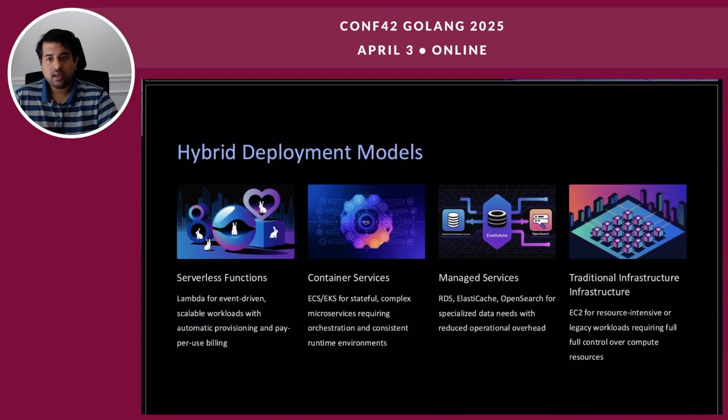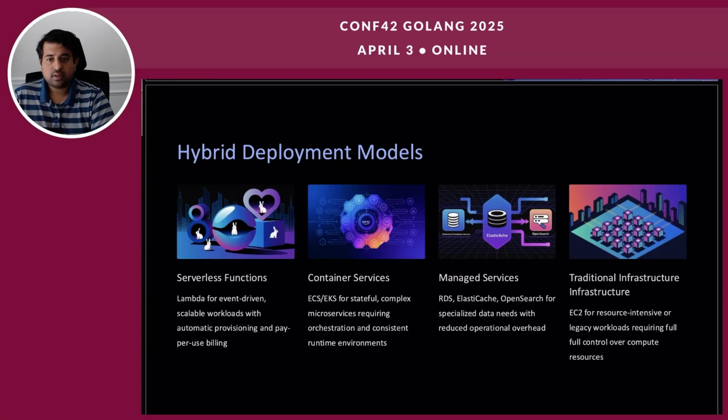Let's take a look at the hybrid deployment models. So we identified the services, we have decoupled them, and we have written the new services in AWS. Now, how do we perform the deployment? If you take a look at serverless functions, Lambdas, they are ideal for stateless and highly scalable workloads. They reduce the operational overhead, enabling us to do automatic scaling and pay-per-execution pricing.